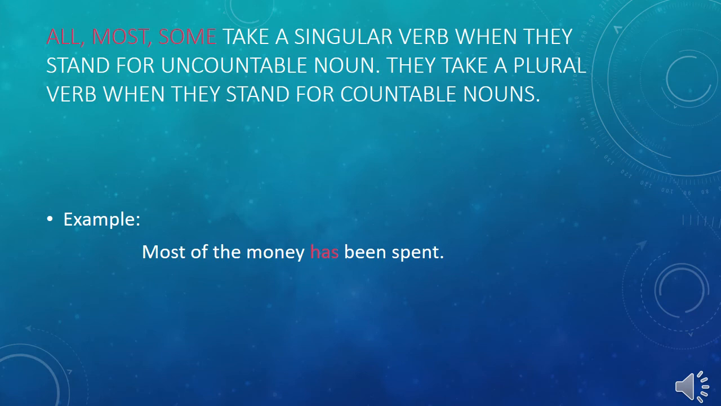All, most, some take a singular verb when they stand for an uncountable noun. They take a plural verb when they stand for countable nouns. Dear students, listen to it very carefully. All, most, some take a singular verb when they stand for an uncountable noun, and they take a plural verb when they stand for countable nouns.